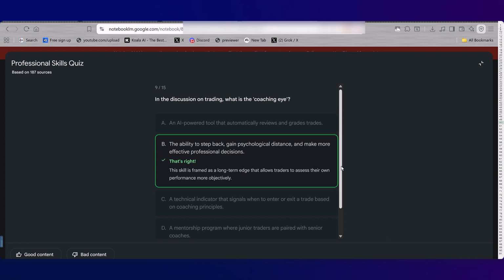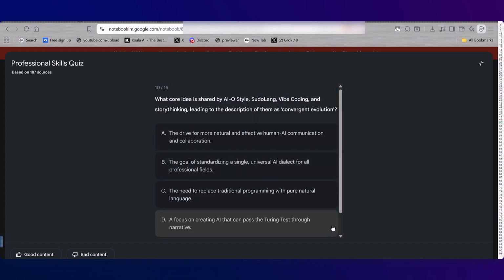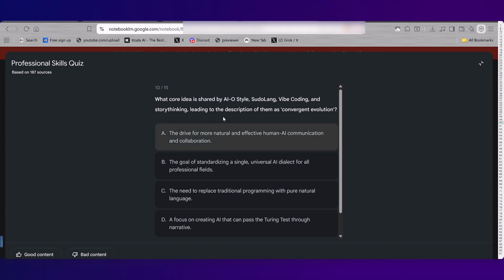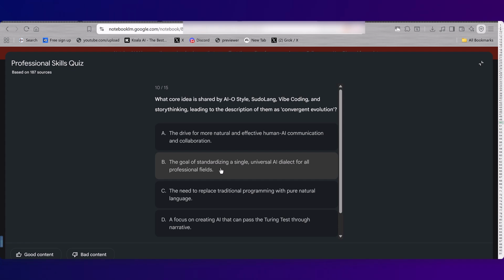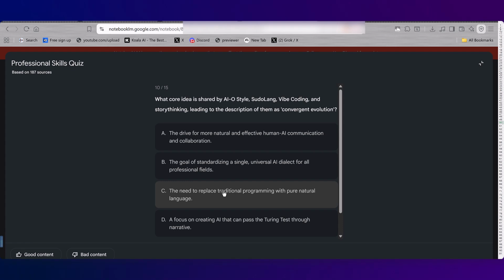What core idea is shared by AIO style, pseudo-lang, vibe coding, and story thinking, leading to the description of them as a convergent evolution? Whew, this thing is not playing around. The drive for more natural and effective human-AI communication. That's true. The goal of standardizing a single universal AI dialect? No, because you want dialects to flourish off a common galactic standard. The need to replace traditional programming with pure natural language.